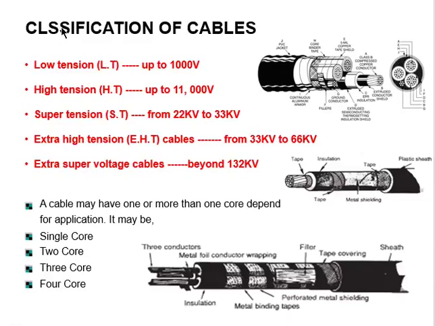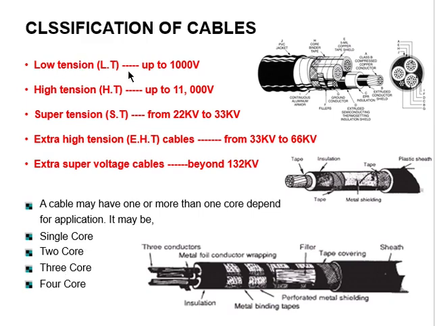Hi guys, in the last lecture we have studied the material of a cable. Now we are going to study classification of a cable. First, the classification of a cable is done on basically three types. First one is on the voltage, second one is on core, and third type is done on the basis of insulation material. But in this video we are going to study these two types.